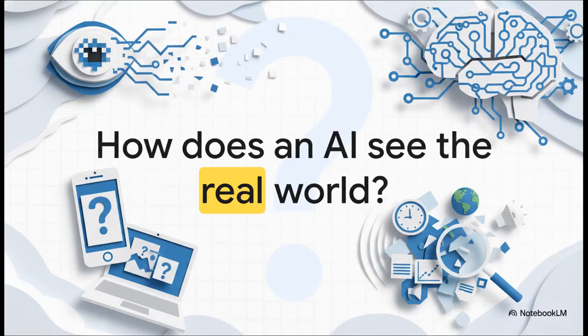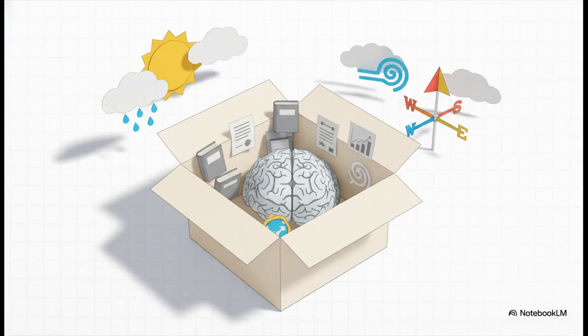So let's start with a really fundamental question. We know AIs are incredibly powerful, but how do they actually perceive what's happening in the real world? The short answer is, well, they don't. Not on their own, anyway. And that, right there, is their biggest blind spot.